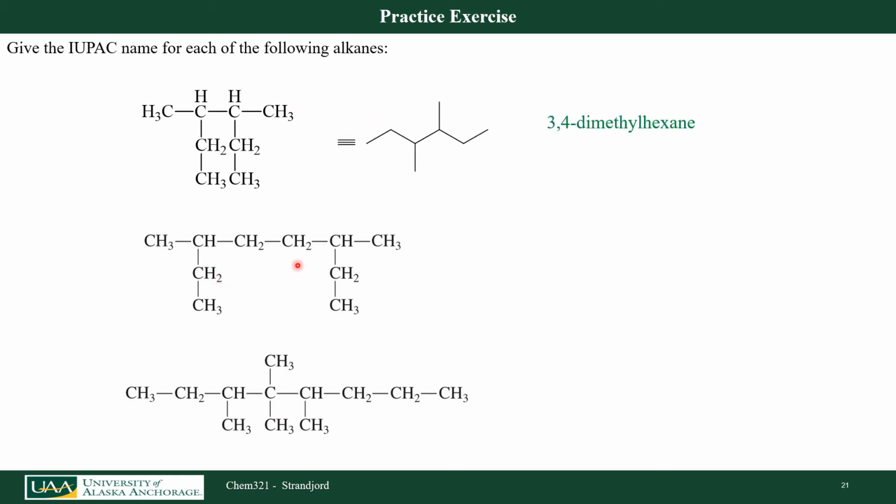If I look at this molecule, I can quickly see that it's 1, 2, 3, 4, 5, 6, 7, 8. This is going to be an octane. This is going to be a 3,6-dimethyloctane. If I look at this molecule, 1, 2, 3, 4, 5, 6, 7, 8. This is also an octane. This is going to be a 3,4,4,5-tetramethyloctane.